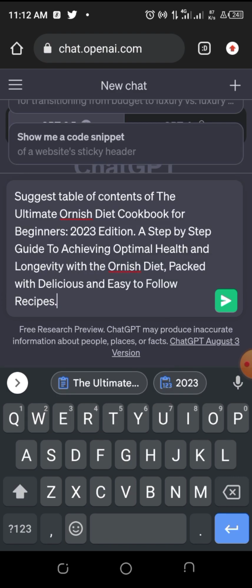Then you paste. And even if you don't like this type, you can say I want to write a book on honest diet. Can you suggest a table of contents for me? So there are different varieties, different ways to do it, and you still arrive at the same place. What we are fighting for is just to get ideas of the book we want to write about, because we are modeling, we're not copying other people. Do you understand?